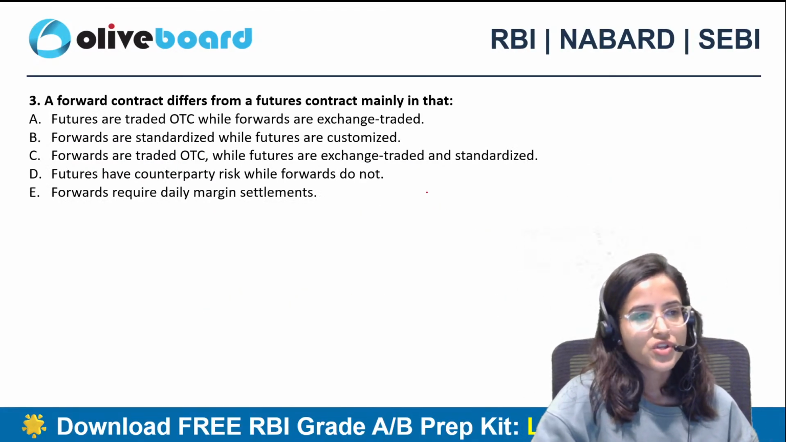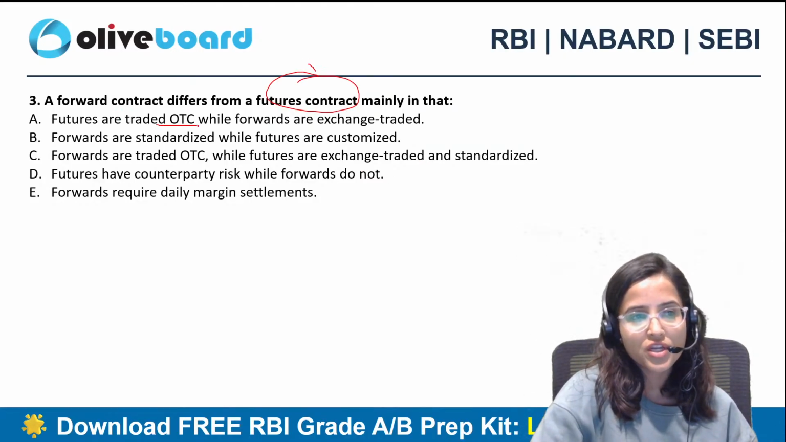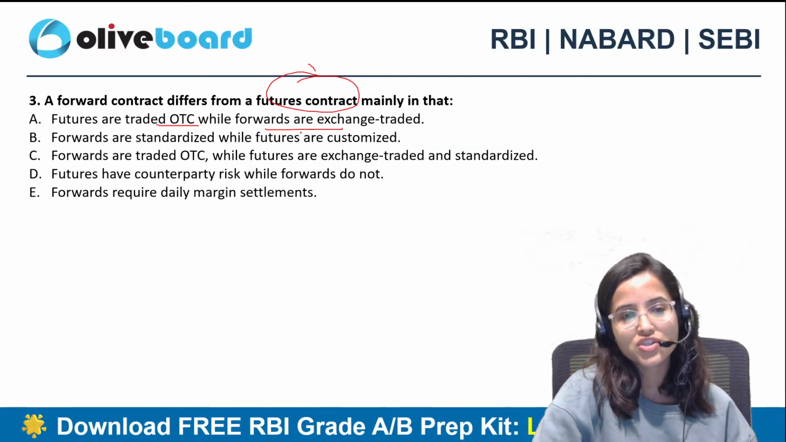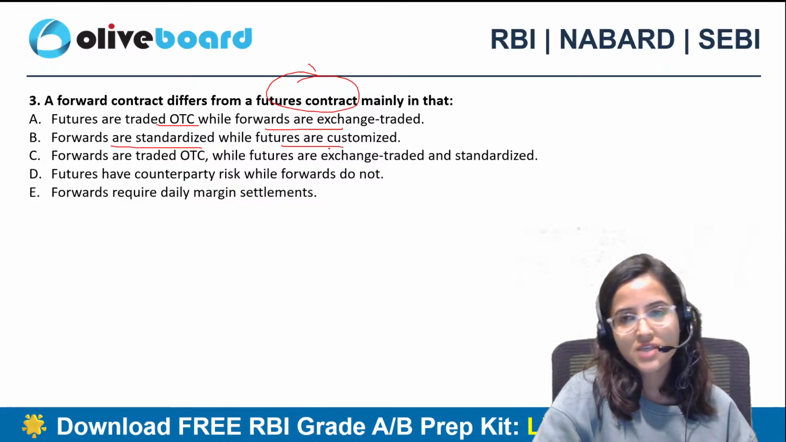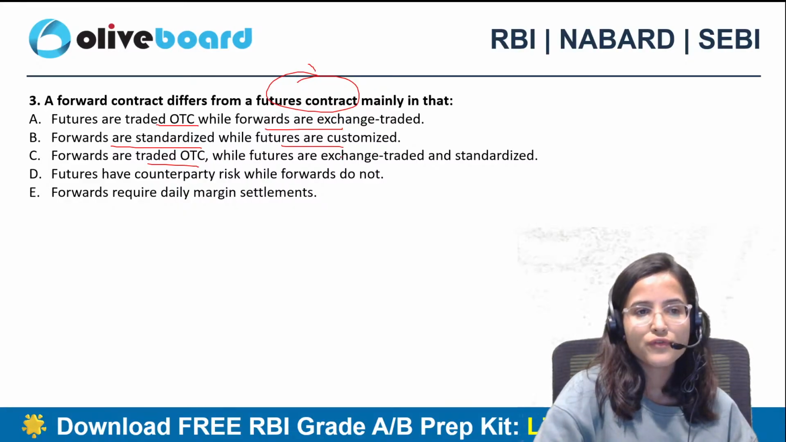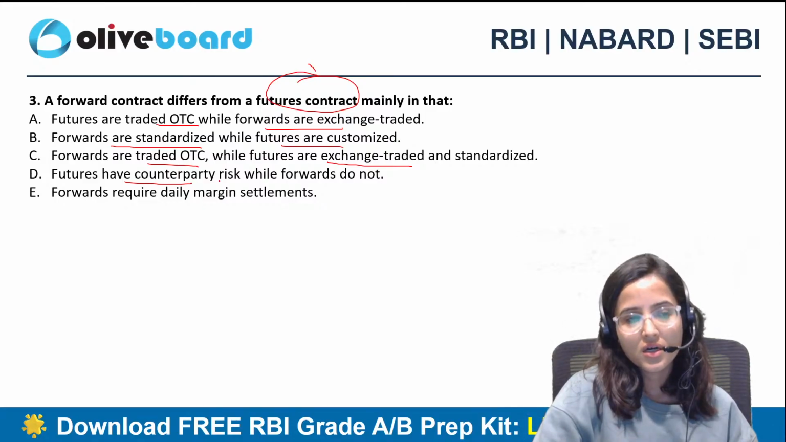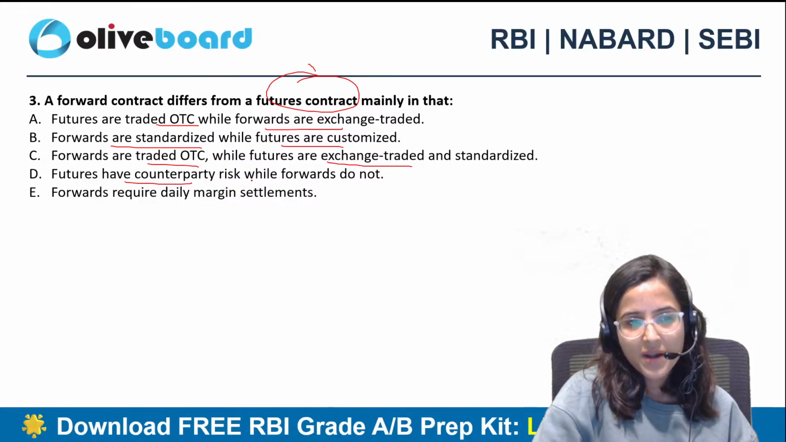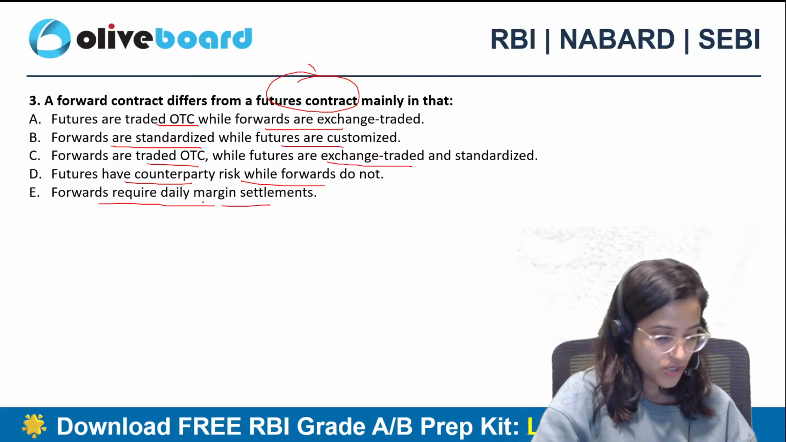Third question. A forward contract differs from a futures contract mainly in that futures are traded over the counter while forwards are exchange traded. Forwards are standardized while futures are customized. Forwards are traded over the counter while futures are exchange traded and standardized. Futures have counterparty risk while forwards do not. Forwards require daily margin settlements.